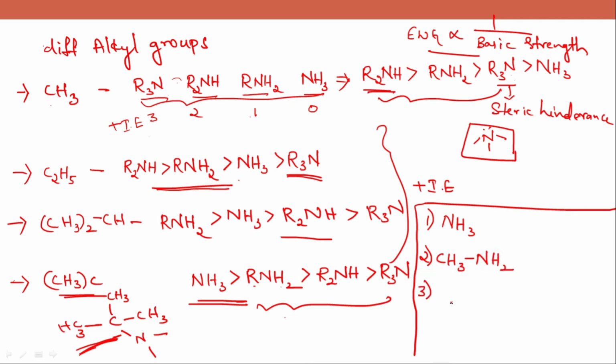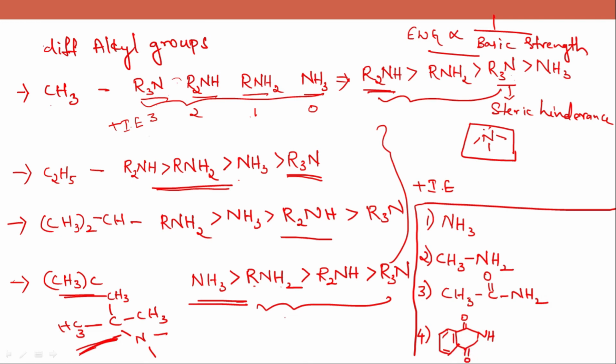Third is acetamide, CH3C double bond to NH. And the fourth option is, you can see carbonyl group, keto groups here.